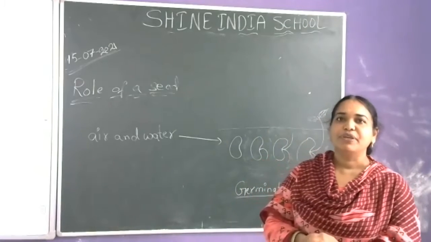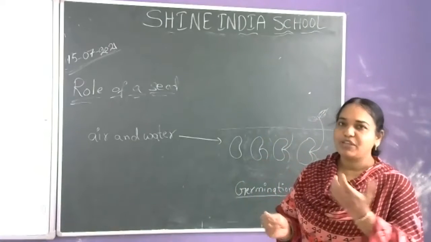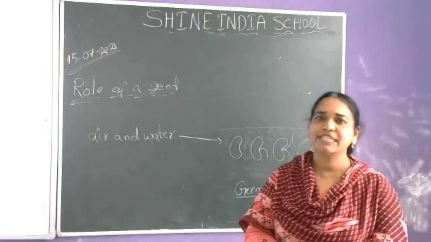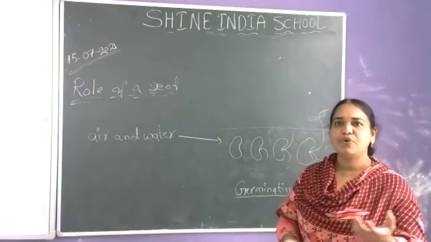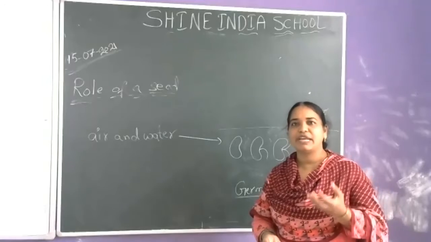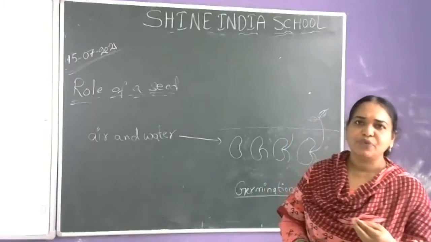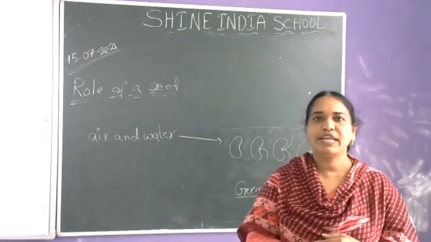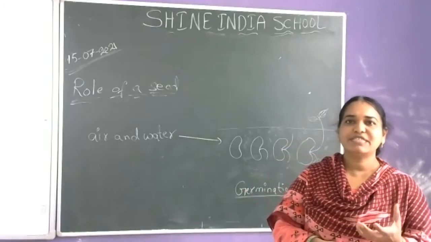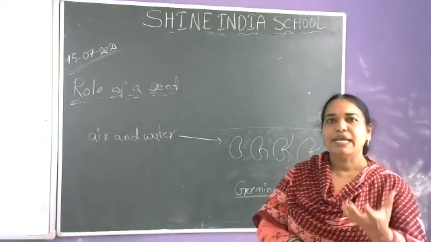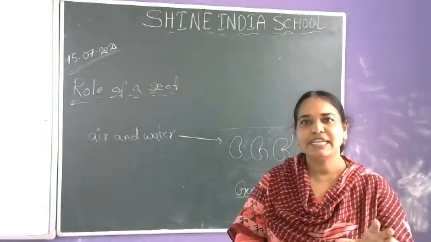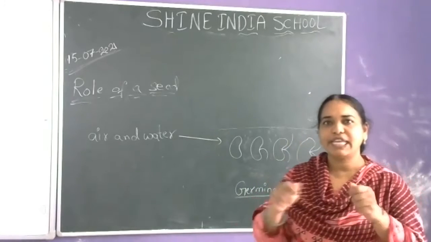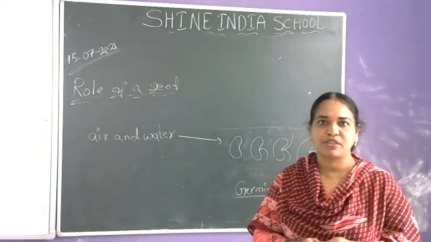So how can a seed germinate without soil? You may have this doubt. In our homes, daily early in the morning, we eat sprouts. We do not sow all those seeds in soil and then take them and eat. What we do is keep those seeds in water, and after some time we tie those seeds in a damp cloth.